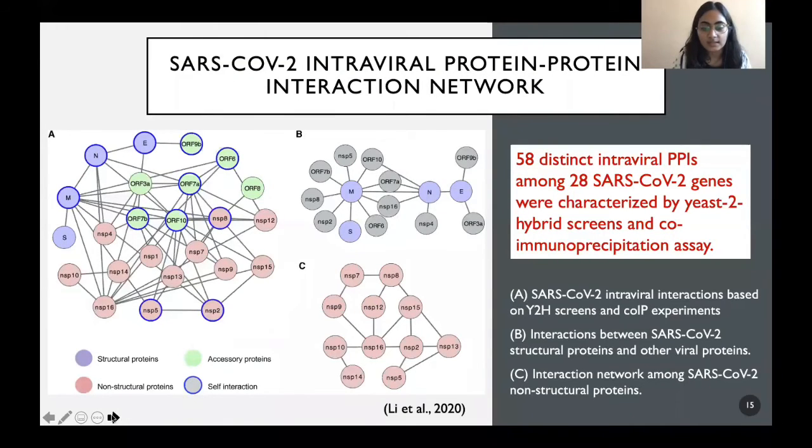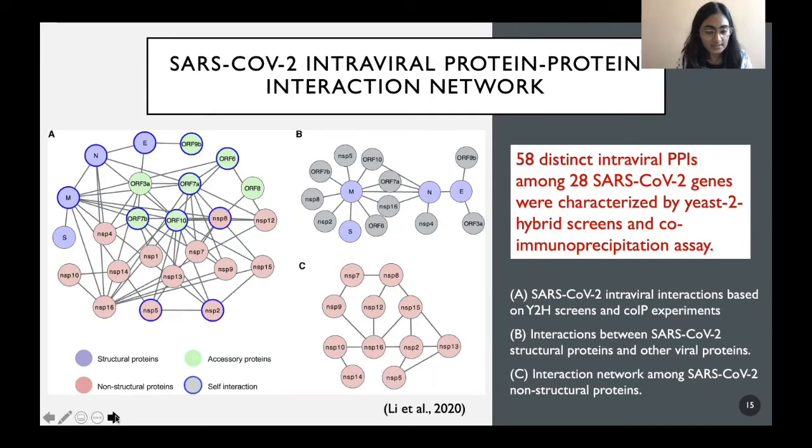So this study by Lee et al., they first characterized the intraviral protein-protein interactions by conventional techniques, by Yeast-2 hybrids and co-IP experiments. And they found 58 distinct intraviral protein-protein interactions among 28 SARS-CoV-2 genes.